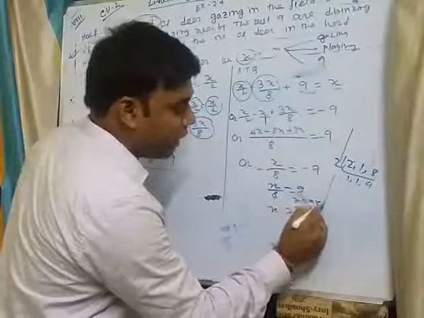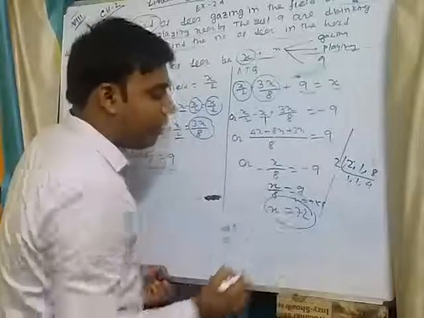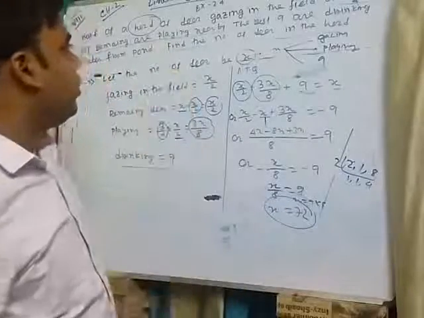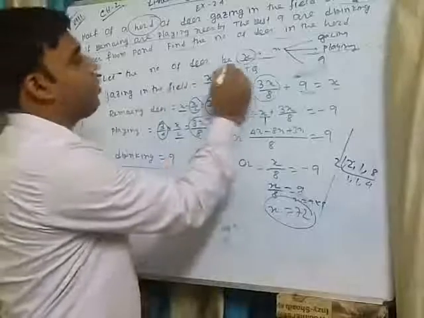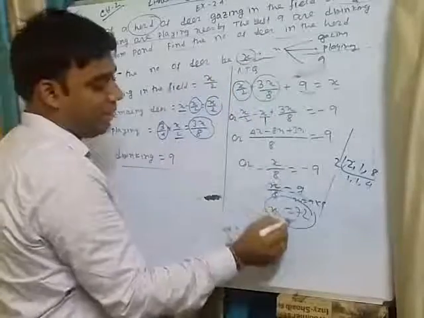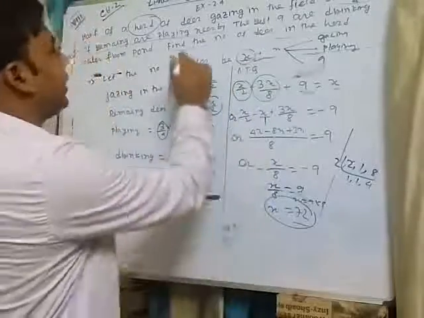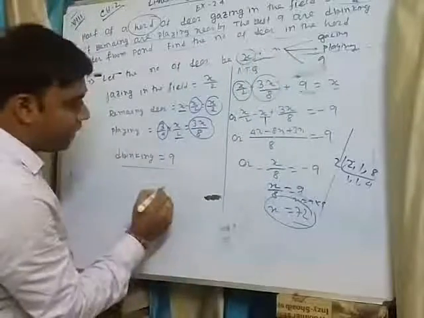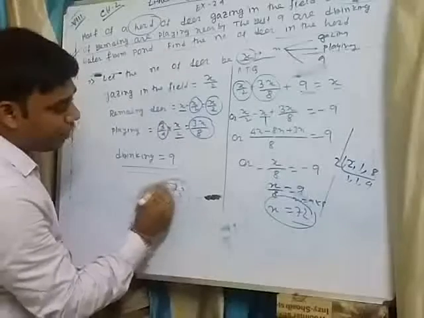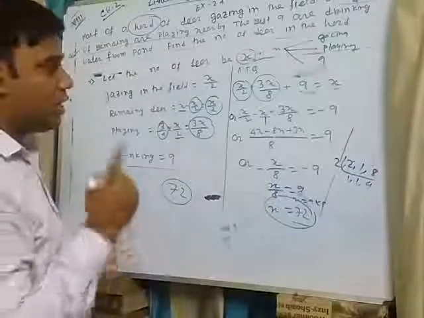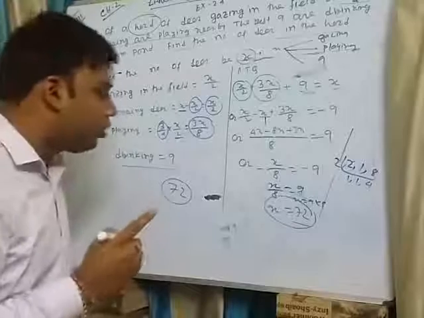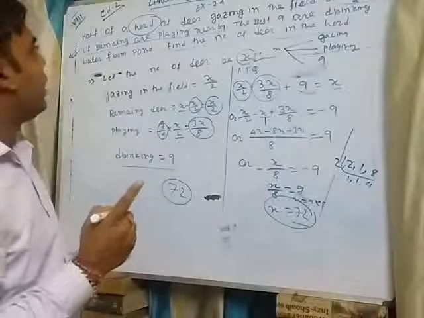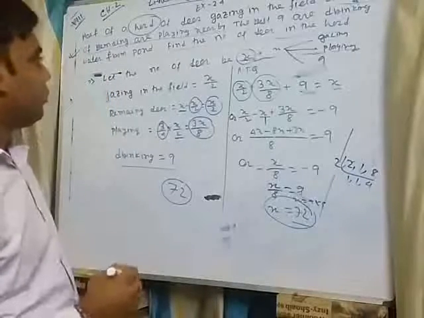That is 9 into 8, 72. The value of x is 72. In the beginning of the question, I took the total number of deer as x, and x is 72. The question is to find the number of deer in the herd. So the number of deer in the herd is 72. It is our required answer. 72 deer are there in the herd. Okay.